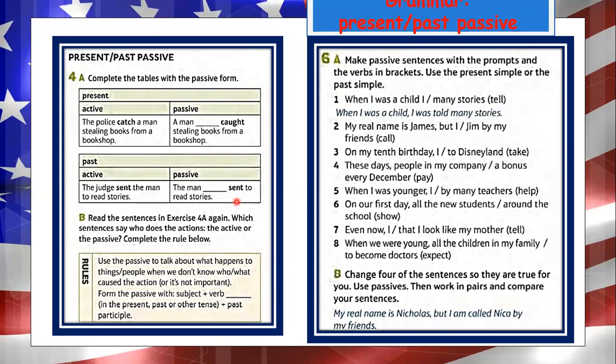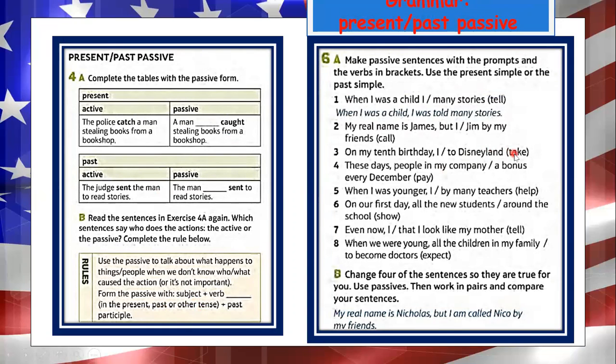You need to read the sentences in exercise 4A again. Which sentences say who does the action, the active or the passive? Rules. Use the passive to talk about what happens to things and people when we don't know who caused the action or it isn't important. Form of the passive: subject plus the verb to be, was or were in past, am, are, is in present, plus the verb in past participle.